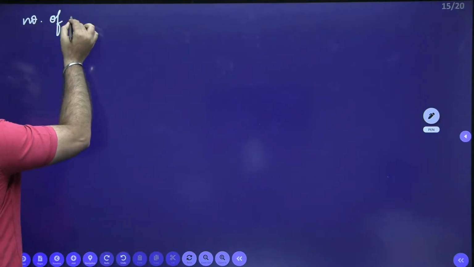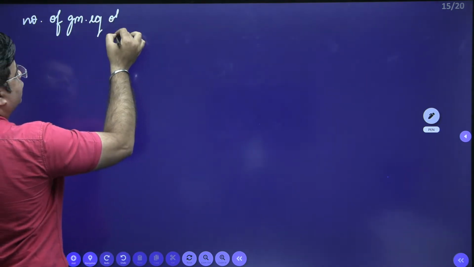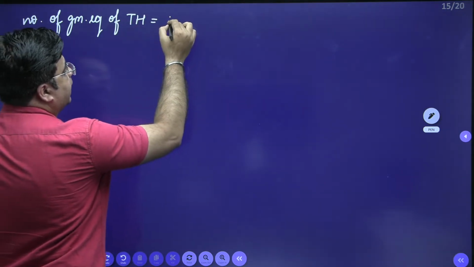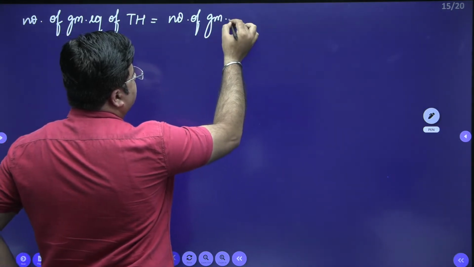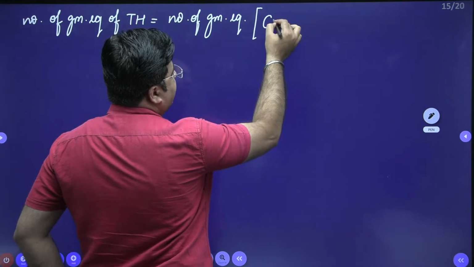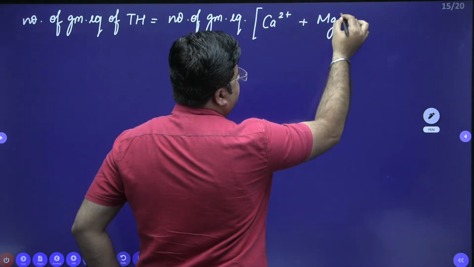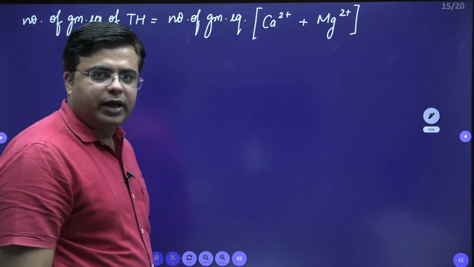Number of gram equivalents of total hardness, TH I am writing, is equal to number of gram equivalents of calcium ion and magnesium ion.